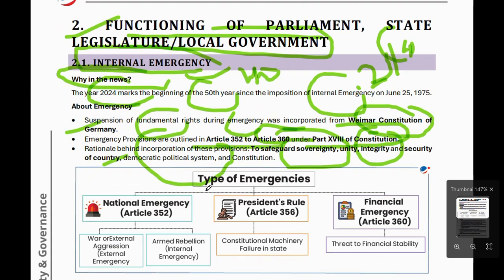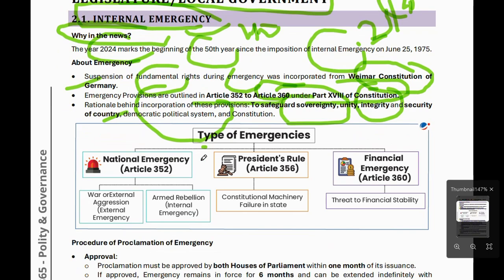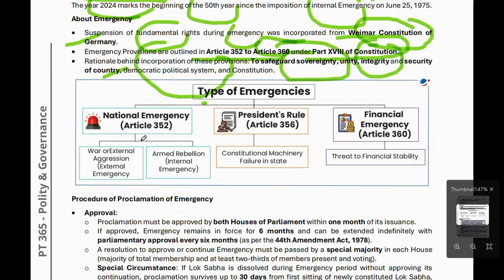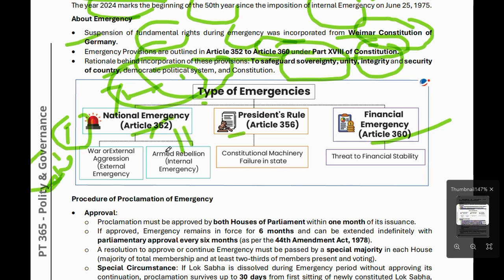Now, the types of emergency. The first one is national emergency, which comes under Article 352. President's rule comes under Article 356, and financial emergency comes under Article 360. Now, what happens in national emergency? National emergency is divided into two parts. The first part is declared when war or external aggression happens. The second part is declared when armed rebellion or internal disturbance happens.